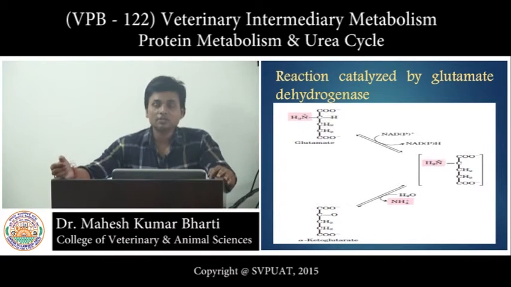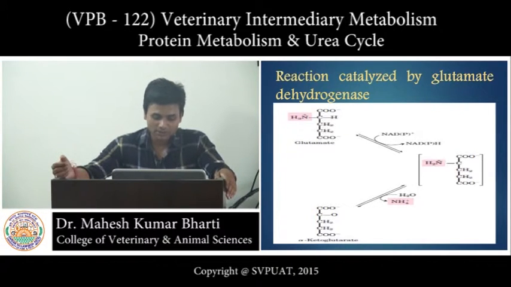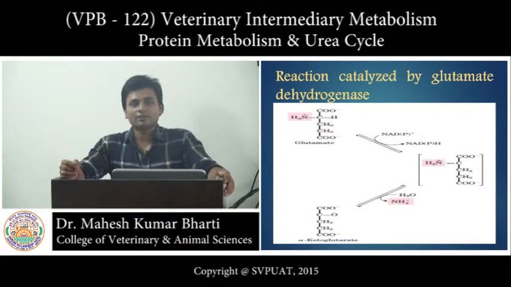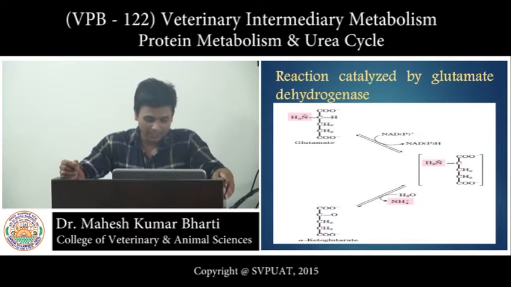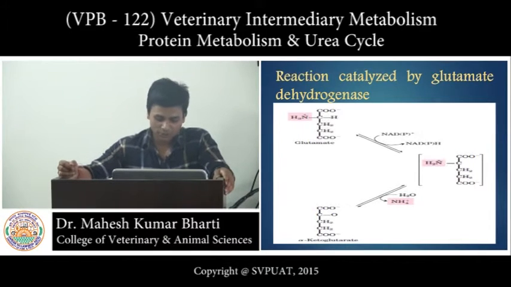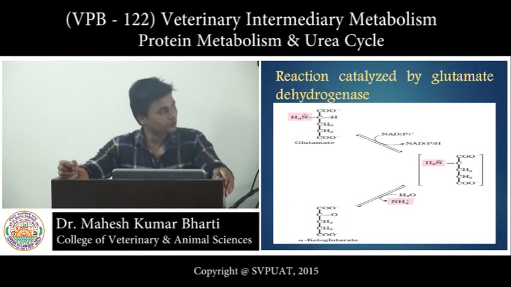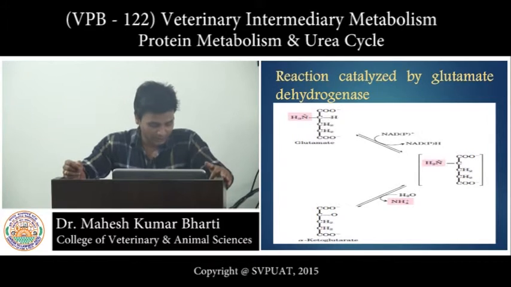Finally, the ammonia produced by all these deamination processes either takes part in biosynthesis processes or enters the urea cycle. The alpha ketoglutarate formed from glutamate deamination can be used in the citric acid cycle or for glucose synthesis by gluconeogenesis.